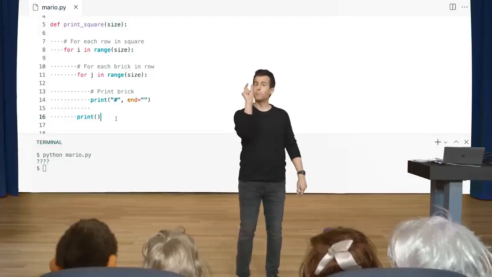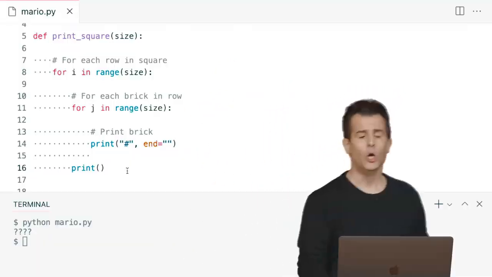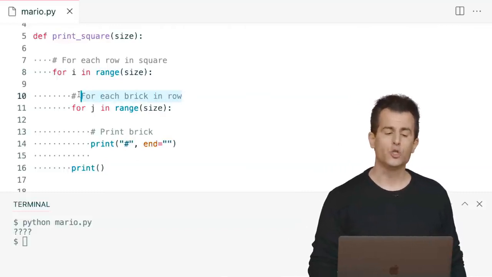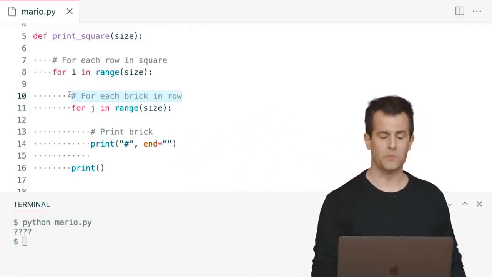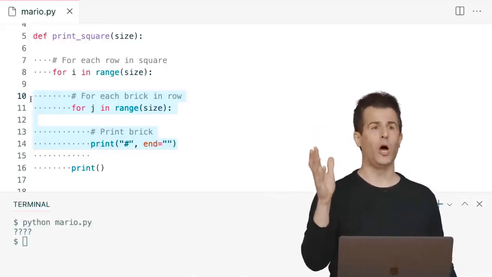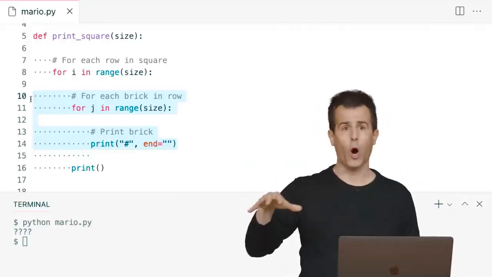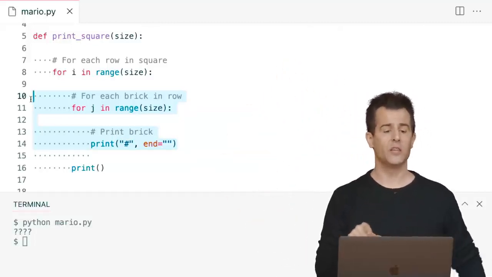Every time you finish a line, you have to add a new line at the end of it. So print prints a new line. Perfect. I don't want a new line after every brick. I only want to do that at the end of the row, and that's why my comments now are perhaps enlightening. Notice that this loop here is just iterating for each brick in the row. Once I'm done with that inner loop, so to speak, once I'm done with these highlighted lines here, to Evelyn's point, I need to print out one blank new line. And we've not done this before, but when you call print with no arguments, all you get is that automatic line ending, the \n, where the cursor moves to the next line.